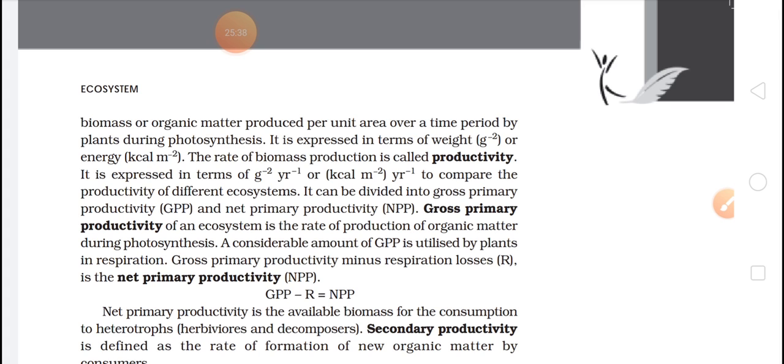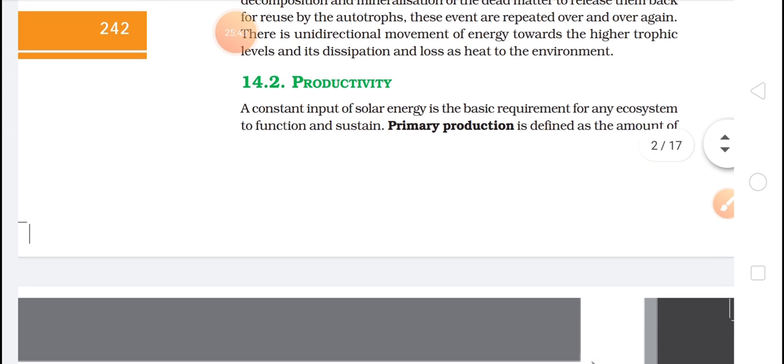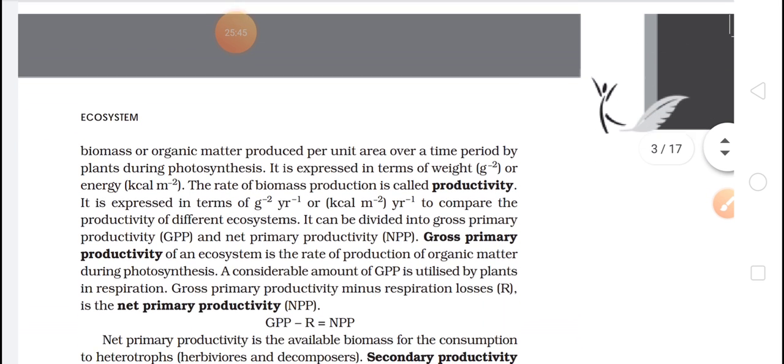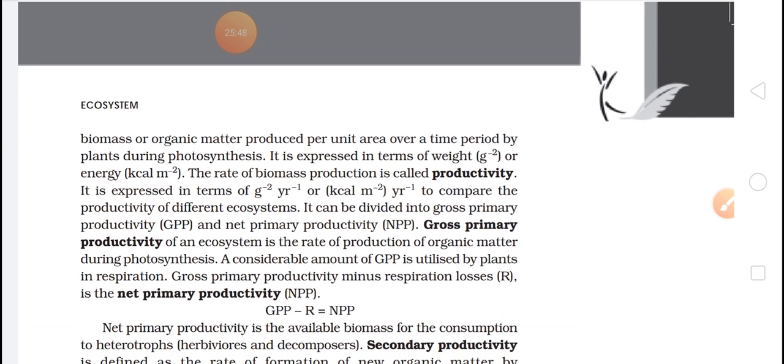So how can we produce? By some inorganic substances. It is the amount of biomass, whatever biomass the plant is producing, or organic matter. From inorganic we are producing organic matter, like glucose, and glucose will be converted into sucrose, so that will be our organic matter. That will be produced per unit area over a time period by the plants, and it can be expressed in terms of weight or energy.